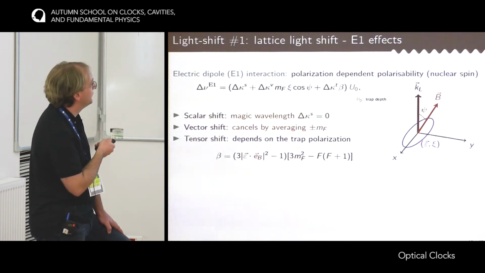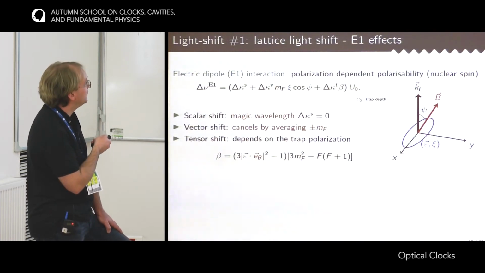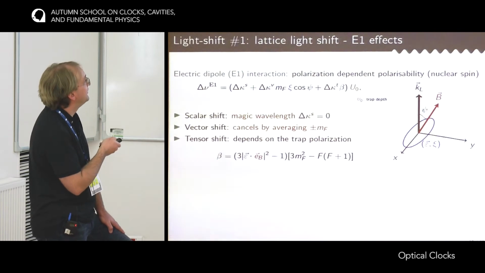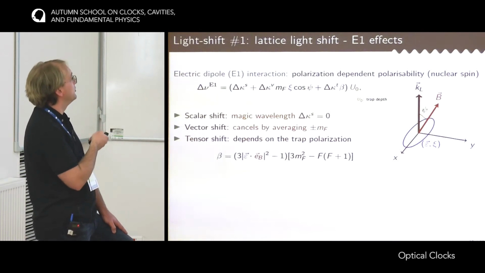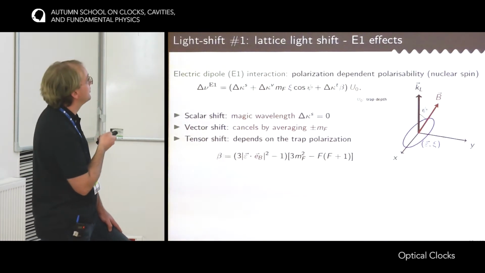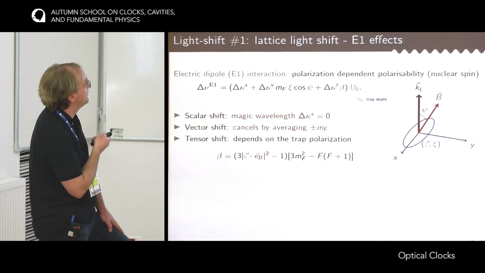And the last one is the tensor shift. This one is a shift that depends on the polarization of the lattice, specifically on the angle between the polarization vector and the magnetic field. This one introduces an effect that is similar to the scalar one, so it's possible to get rid of it just by detuning a bit the wavelength of the lattice from the magic wavelengths.